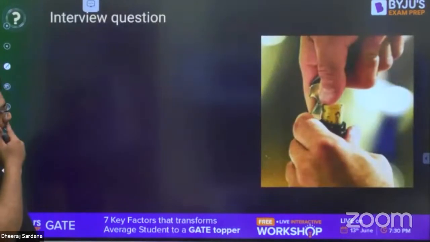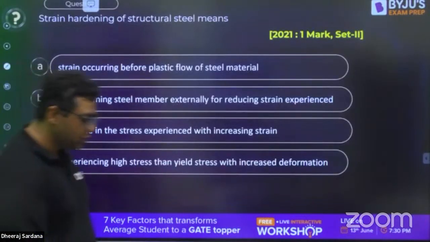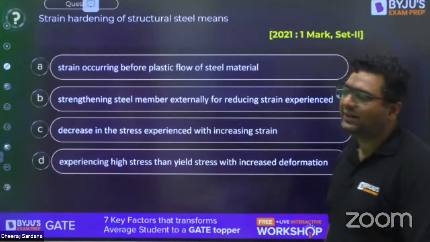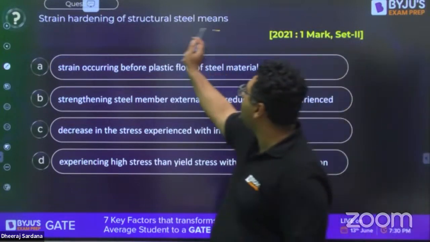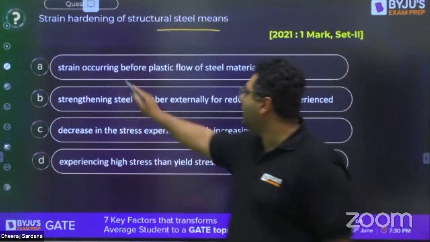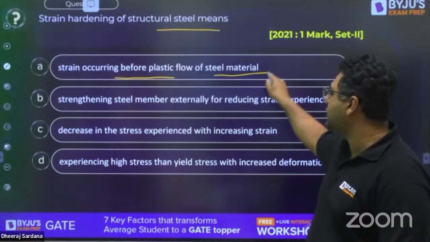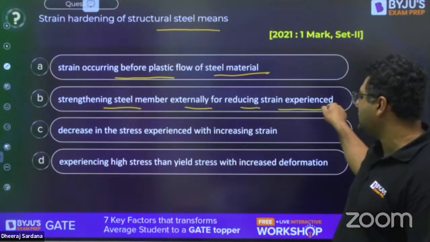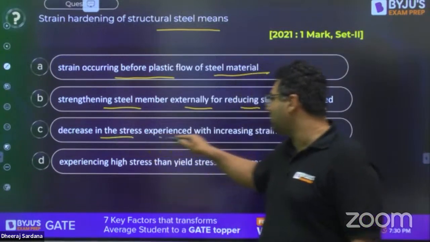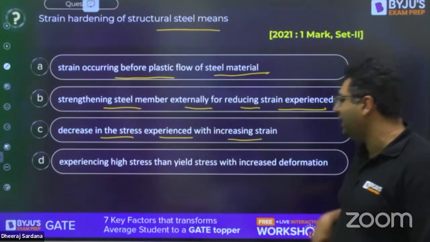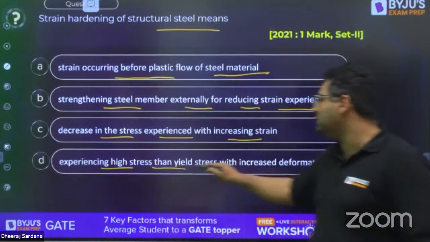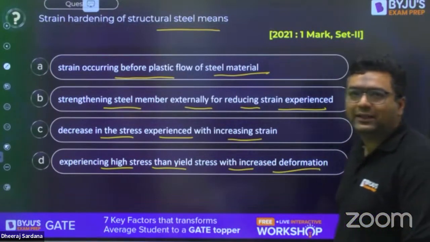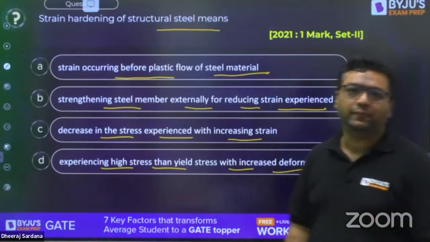Moving to the next question. This one, strain hardening. Now we are talking about the strain hardening, stress strain diagram. Strain hardening of structural steel means strain occurring before plastic flow of steel material, strengthening steel member externally for reducing strain experience, decrease in the stress experienced with increasing strain, experience high stress, then yield stress with increased deformation. What is going to be the answer for this one?